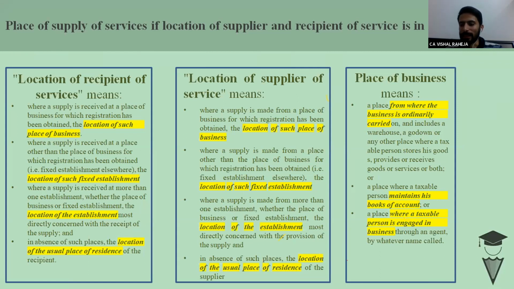In case the supply is received not at a place where I am registered, but at a place where my fixed establishment is there, in that situation, the location of such fixed establishment shall be treated as location of recipient of services.